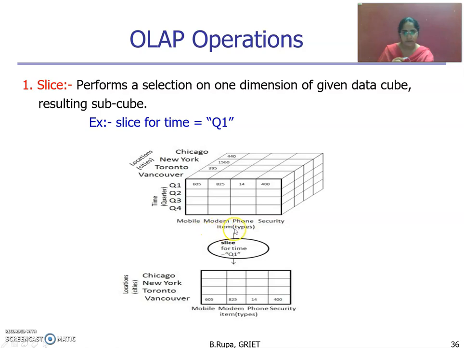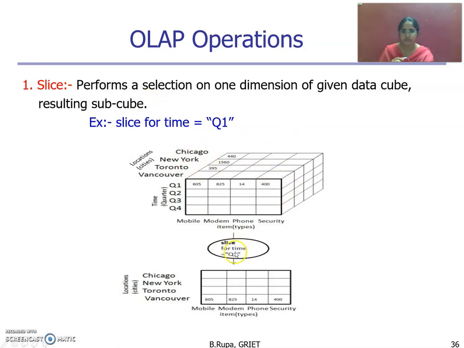One axis is the item, the next axis is time, and the third axis is the location. Okay, in this 3-dimensional view, we have some data available. Items are mobile, modem, phone, and security. You can consider any of the items here. Time is divided into quarters: quarter 1, quarter 2, quarter 3, quarter 4. And location contains Chicago, New York, Toronto, Vancouver. Okay, like that we have a three-dimensional view of data available.